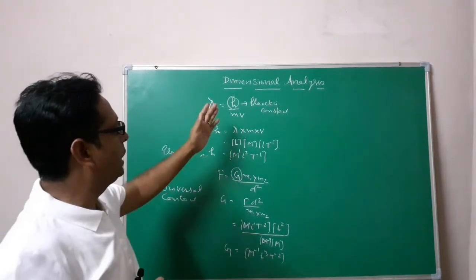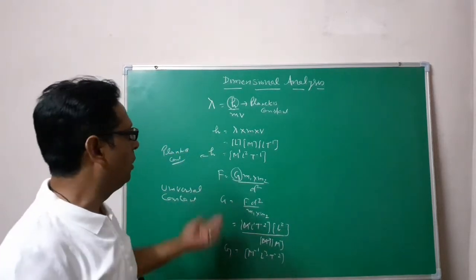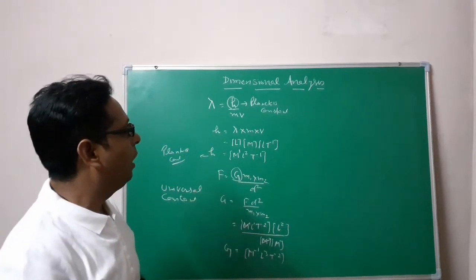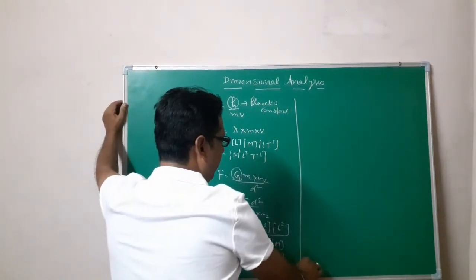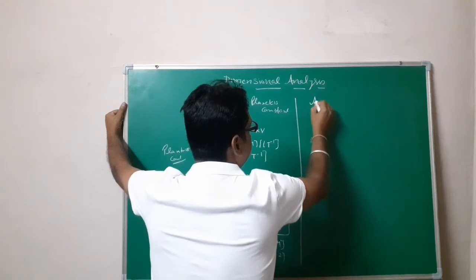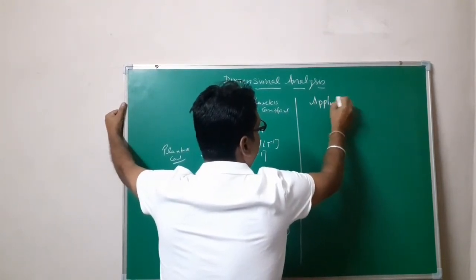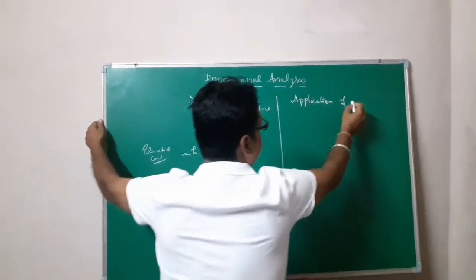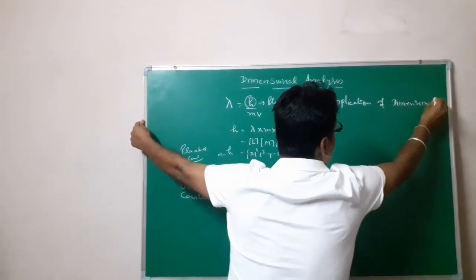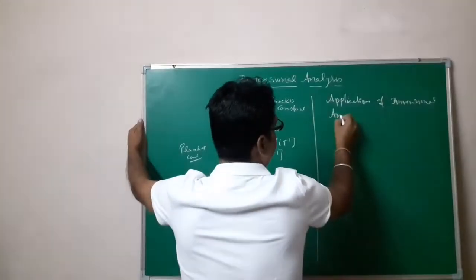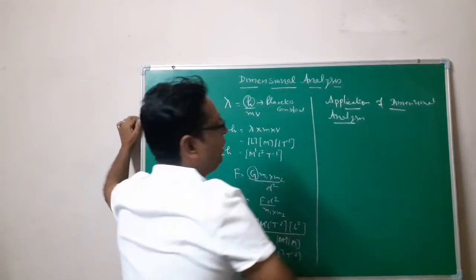So this is all about some important dimensional formulae, and the next topic I have is applications of dimensional analysis. Basically I have three uses.